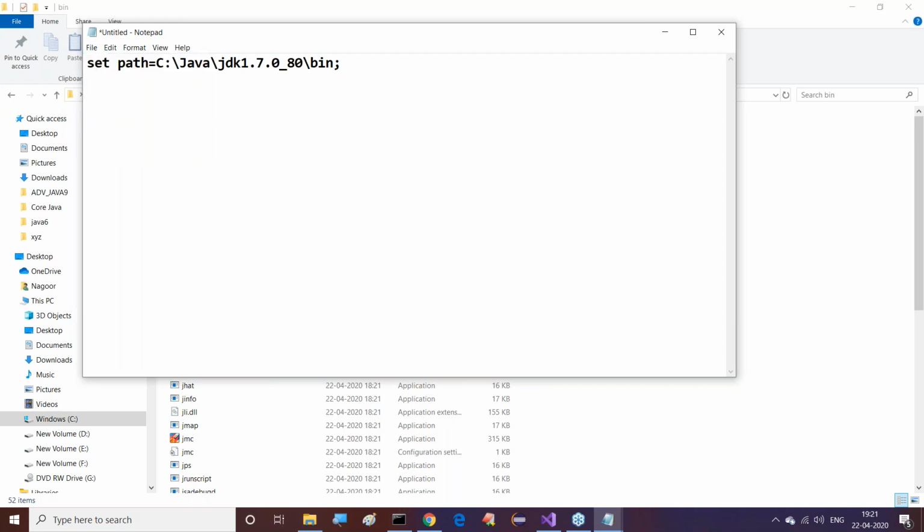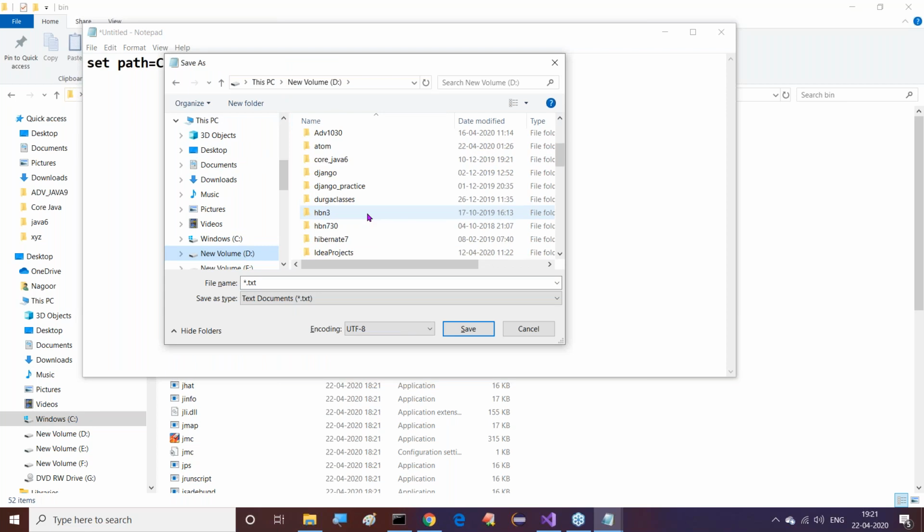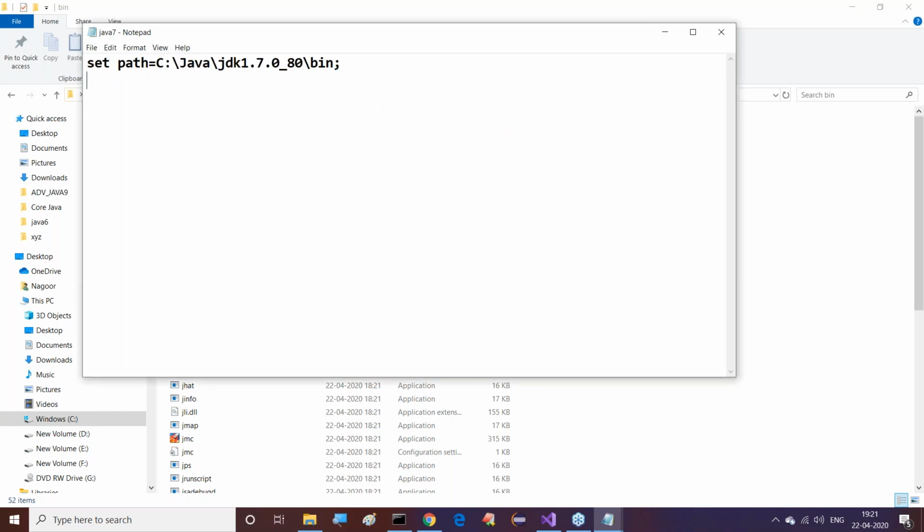Right, now I want to save this. Control S. If you save this, go to that location, the D drive, where for our classes I prepared the Java 6 folder. Inside this I have to save this. Again the same thing: open double quotations and, since the setup I provided is for the Java 7 version, use Java 7.bat. When we provide Java 7.bat and save this, alright, this file is also saved.